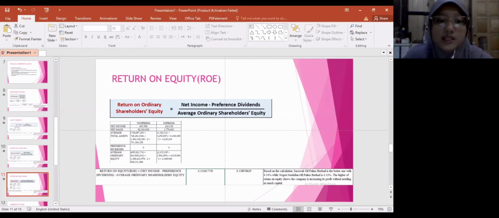So, the return on equity for Negeri Sembilan Oil Palm Berhad is 0.13%, while Sarawak Oil Palm Berhad is 9.14%. Based on the calculation, Sarawak Oil Palm Berhad is the better one with 9.14%, while Negeri Sembilan Oil Palm Berhad is 0.13%. The higher of return on equity shows the company is increasing its profit without needing as much capital.